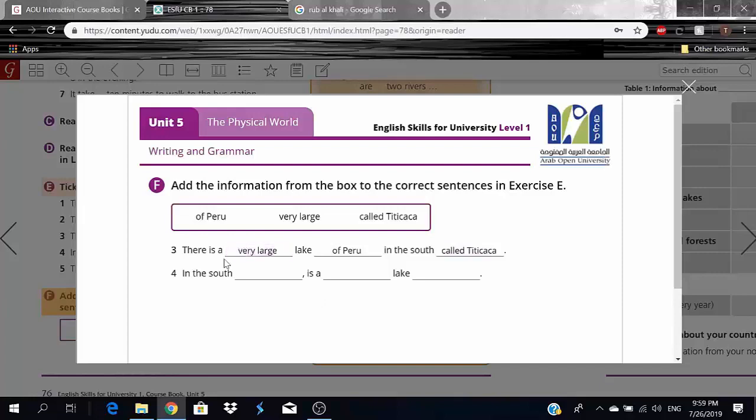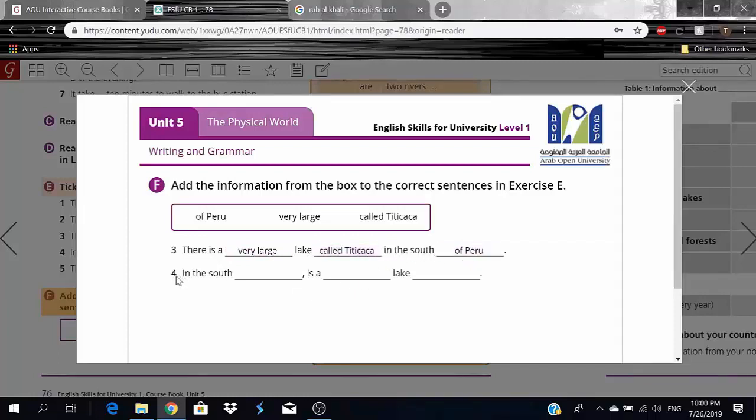Okay, so there is a very large lake of Peru, or actually no, never mind, I made a mistake. It's actually going to be the opposite. This will be right here and this will be right here. So we have there is a very large lake called Titicaca in the south of Peru, because when you look at it with the previous one that I just did, I made a mistake. So there's a very large lake of Peru in the south called Titicaca. Doesn't make sense. Okay, so there is a very large lake called Titicaca in the south of Peru, right?